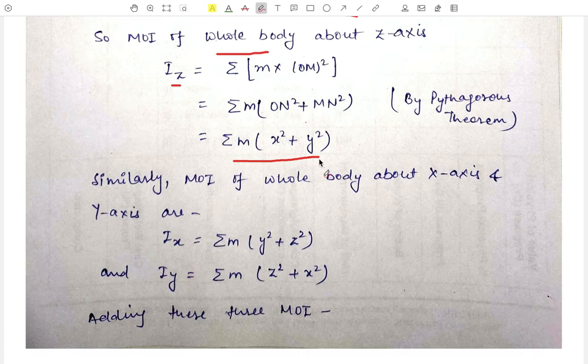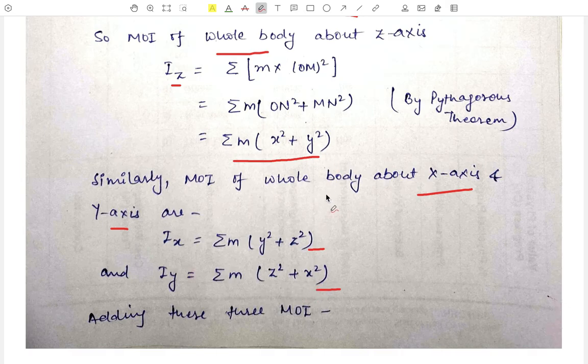Therefore, we get the value of Iz is equal to summation m into x square plus y square. In the same way, we can find out the moments of inertia of the whole body about the x-axis and y-axis as Ix is equal to summation m into y square plus z square, and Iy is equal to summation m into z square plus x square. Here we have a symmetry in these three moments of inertia. In the moment of inertia about the z-axis, we have terms x and y. About the x-axis, we have terms of y and z. And about the y-axis, we have terms of z and x.